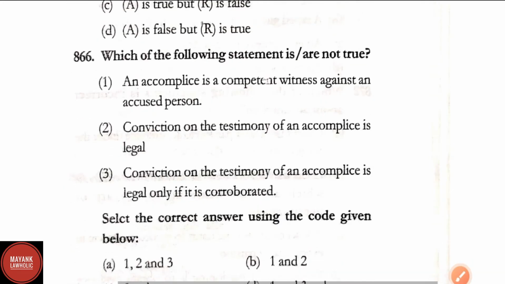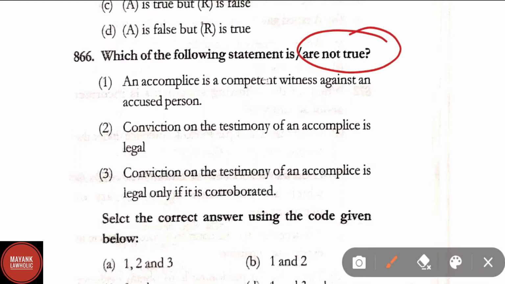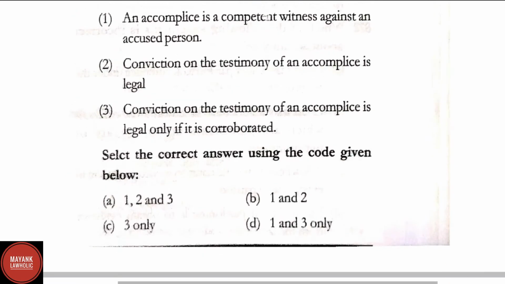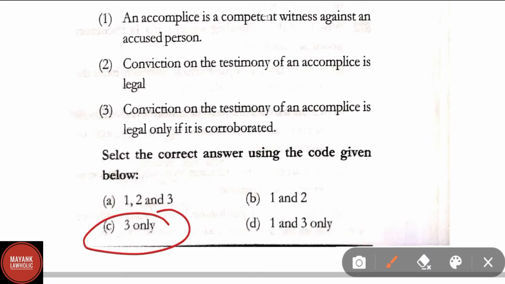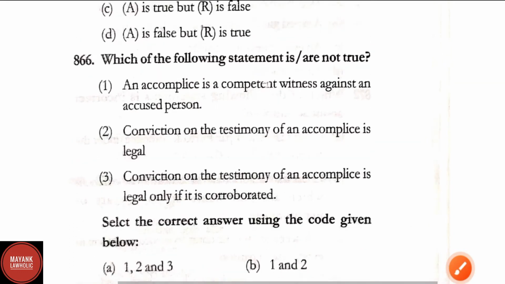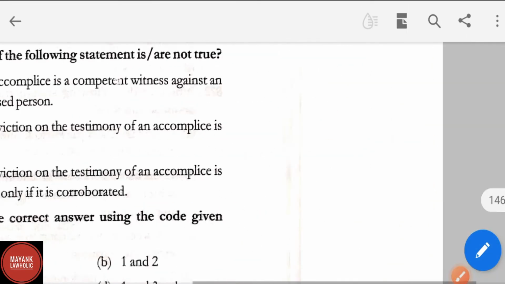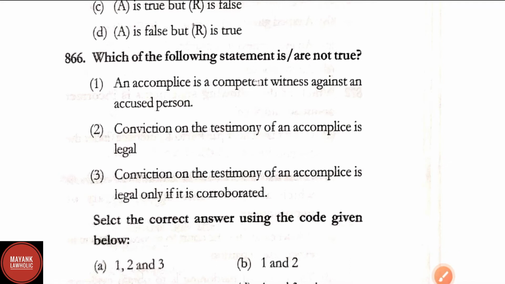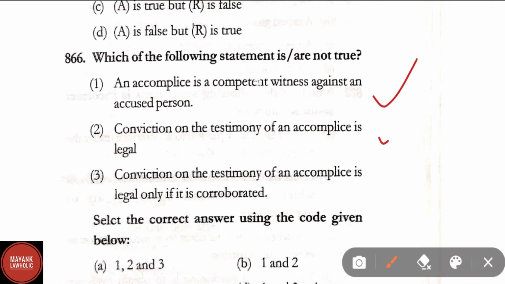Question number 866. Which of the following statements are not true? Option first, an accomplice is a competent witness against an accused person. Conviction on the testimony of an accomplice is legal. Conviction on the testimony of an accomplice is legal only if it is corroborated. Here correct answer is option C, 3 only, because in this question it has been asked which of the following is not correct. Option 3 is not correct, that is conviction on the testimony of an accomplice is legal only if it is corroborated. This is not correct. Other two options are correct, that is an accomplice is a competent witness against an accused person and conviction on the testimony of an accomplice is legal.